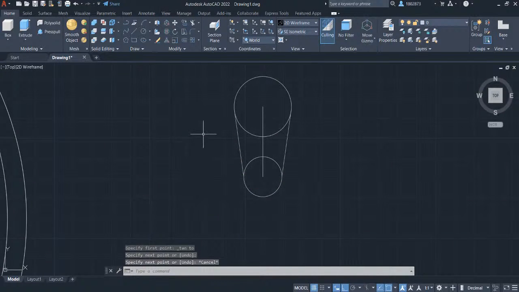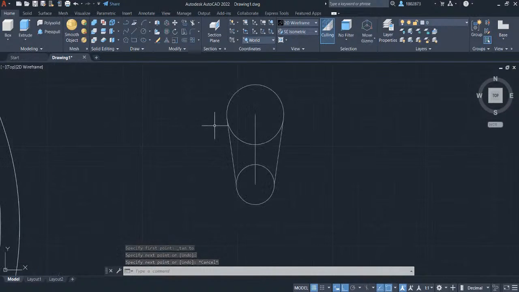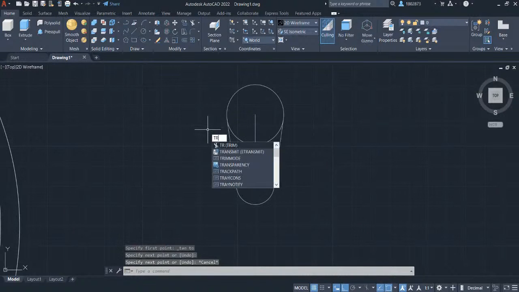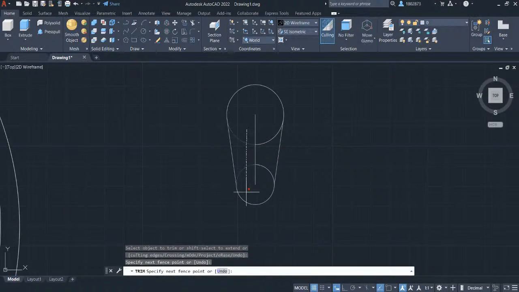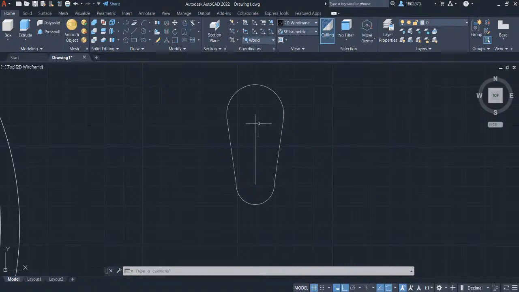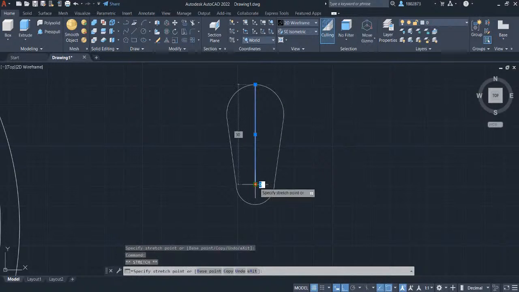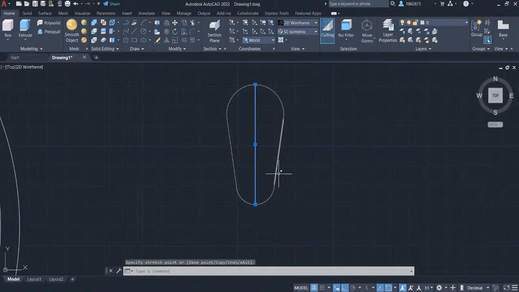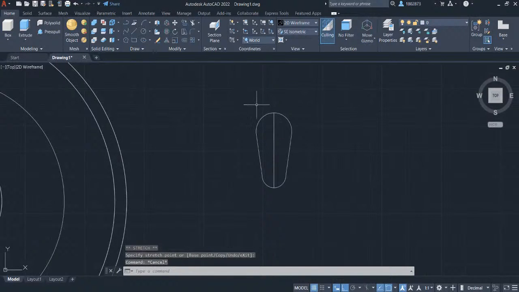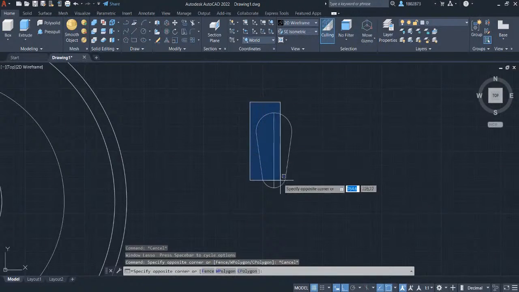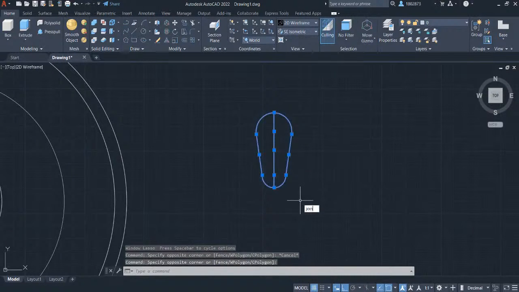Press escape. So let's trim out the lines by pressing TR for trim and press enter. Trim this line and this line. Press escape. So let's stretch this line. Select this line. Left click on this endpoint and connect this endpoint to this midpoint. Also this endpoint and connect this line to this midpoint. Press escape. Let's create a window selection. Type join to convert these objects in polyline.